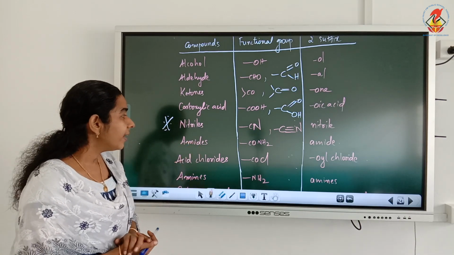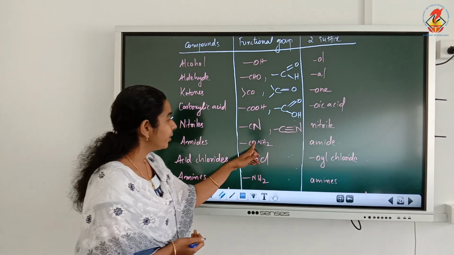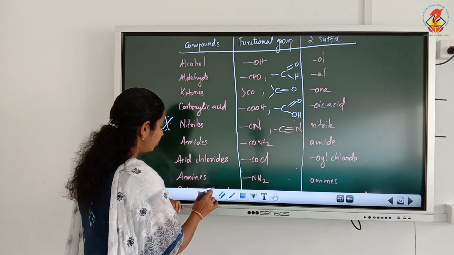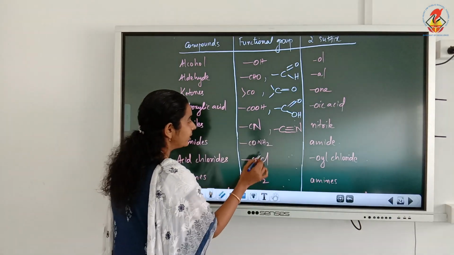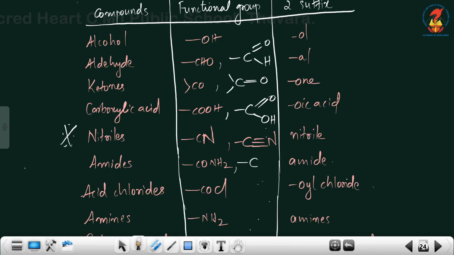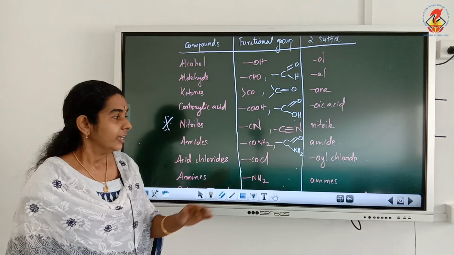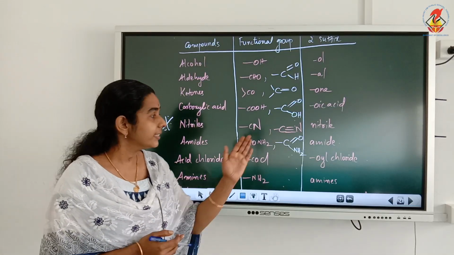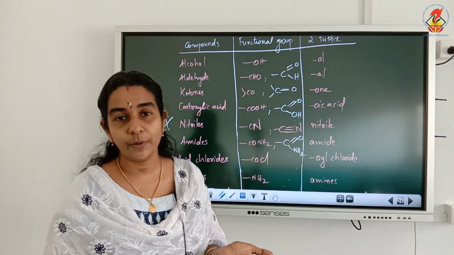Next one is the amide functional group. The amide functional group is CONH2, which can also be written as free valency, C double bond O, NH2. Remember, the NH2 group is attached to carbon. Here also the suffix is amide, starting with a vowel.